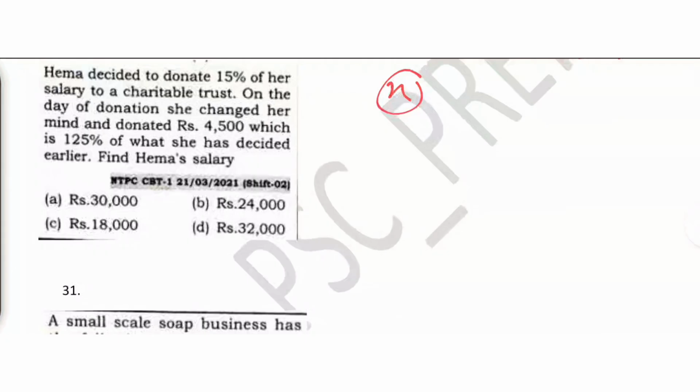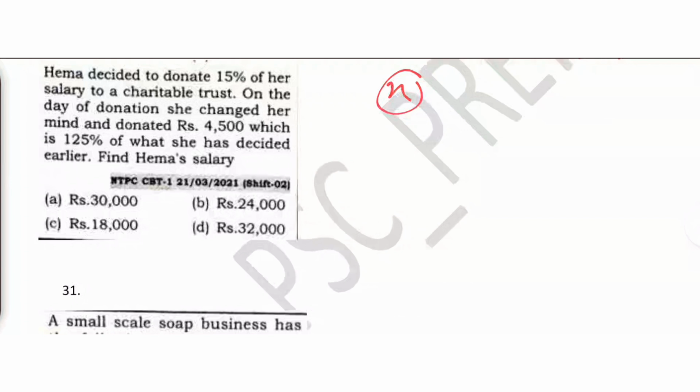Hema decided to donate 15% of her salary to a charitable trust. On the day of the donation, she changed her mind and donated rupees 45,000, which is 125% of what she had decided. What she had decided was that I will donate 15%, and she donated 125% of 15%, which becomes 45,000. That is the meaning of this question.